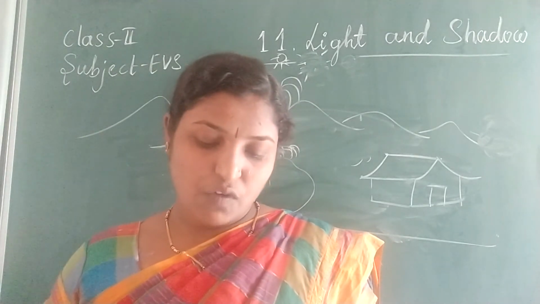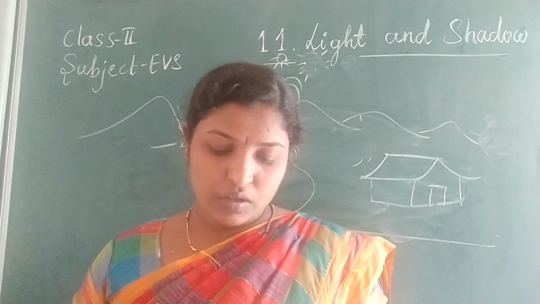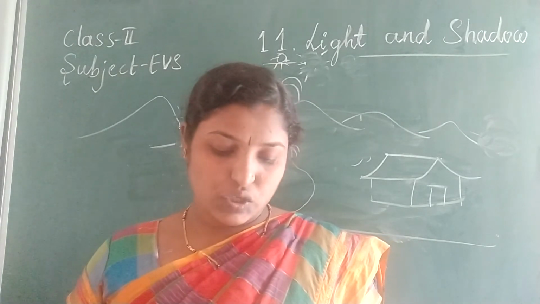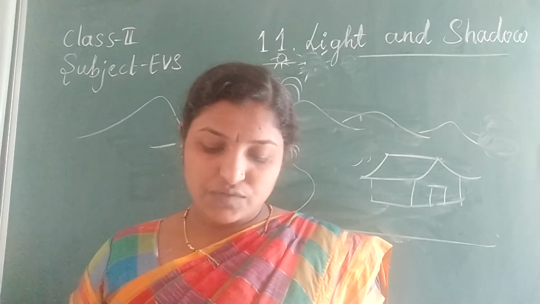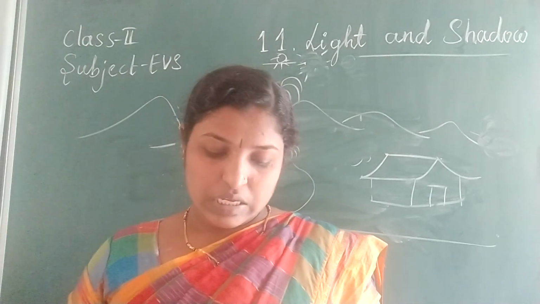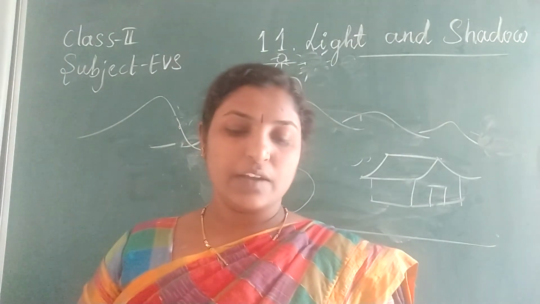No, the cat will form the shadow. What will be the shape of a shadow formed? A dark patch. The shadow of an object is formed on which side of the light source? Same side or opposite side? It will be formed on the opposite side.